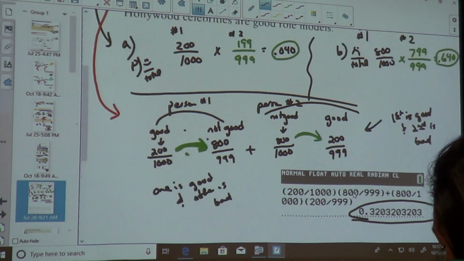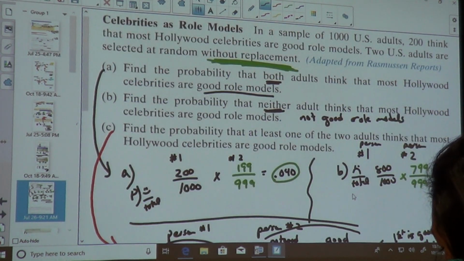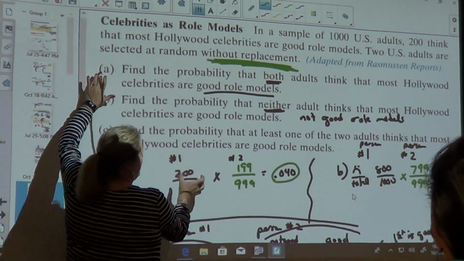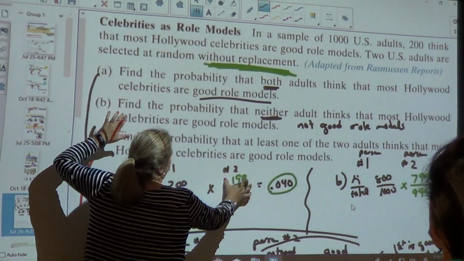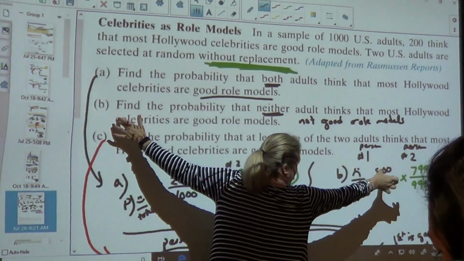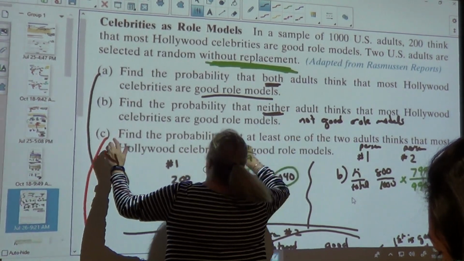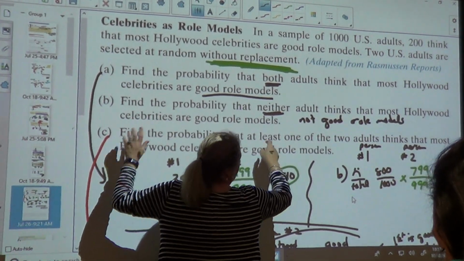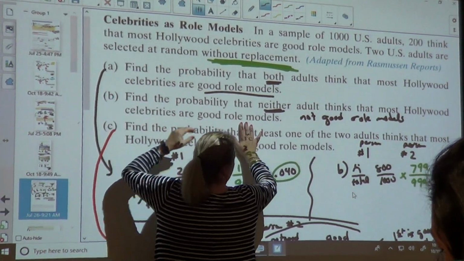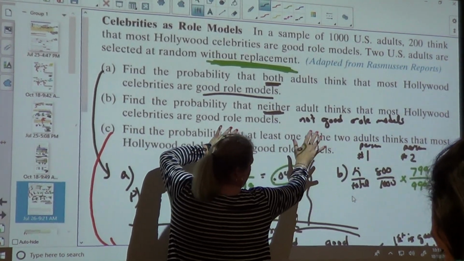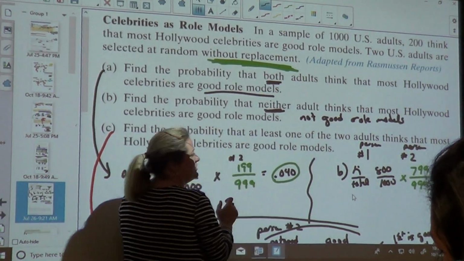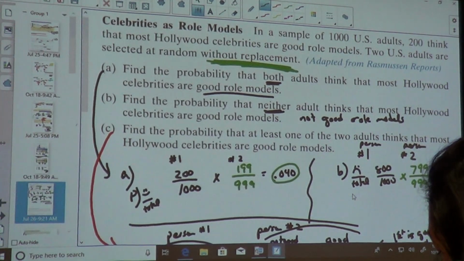And that's only because for this one it said both of them would be good role models. Good, good. And this is both as bad. Bad, bad. This one was trickier because it says at least one is good. So we had to do a good and a bad, and we had to do a bad and a good, because we didn't know how many were good and how many were bad. That one's why that one was a little bit tricky.